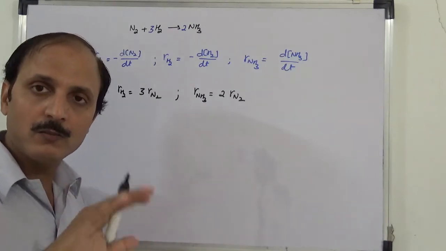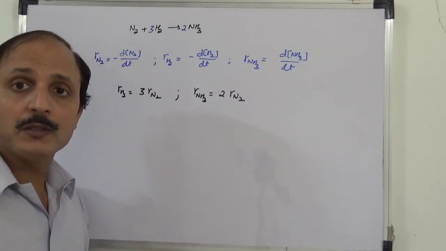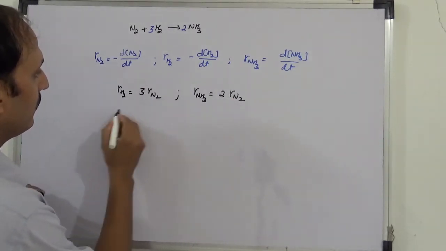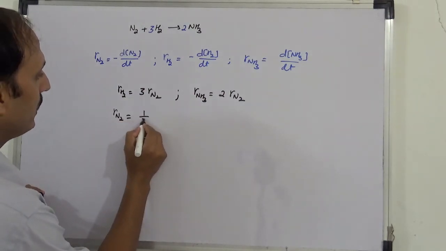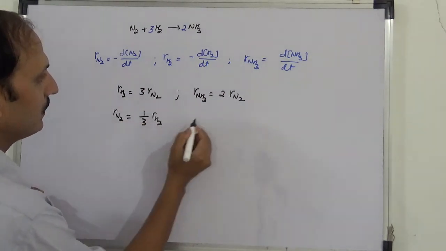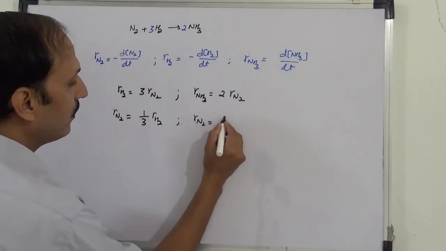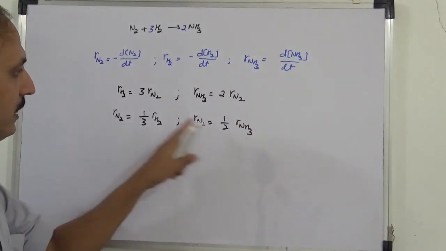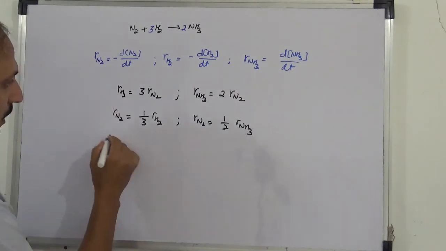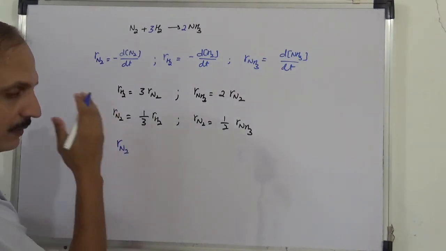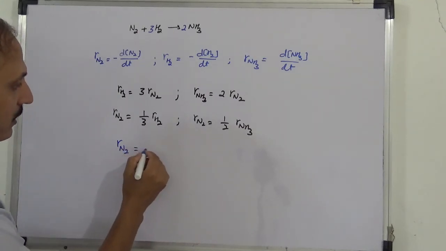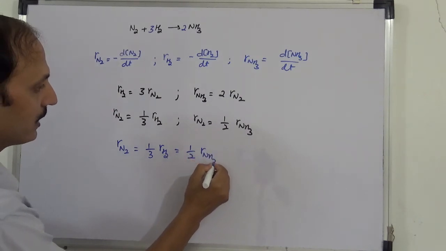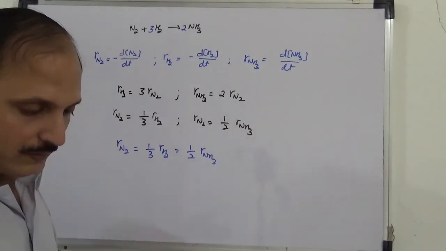Just mole, टाइम को हटा दो, मोल को देखो, जैसे हम लोग POAC में किया था, ठीक है ना. तो यहाँ पे, if I make it R of N2, यहाँ से क्या हो जाएगा, 1/3 R of H2, यहाँ से R of N2 क्या हो जाएगा, 1/2 R of NH3. So now this equal to this, and this equal to this. So here the relation between rate with respect to N2, H2, NH3 क्या हो जाएगा, this equal to 1/3 rate with respect to H2, equal to 1/2 rate with respect to NH3. देखो तो ये very simple.